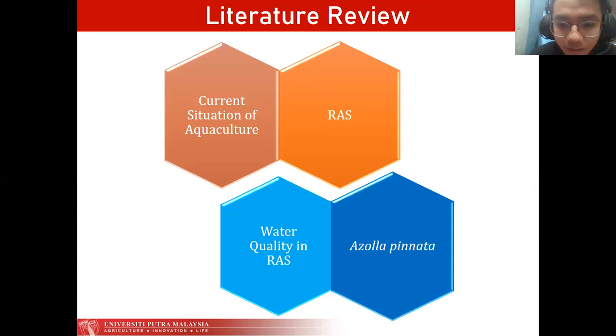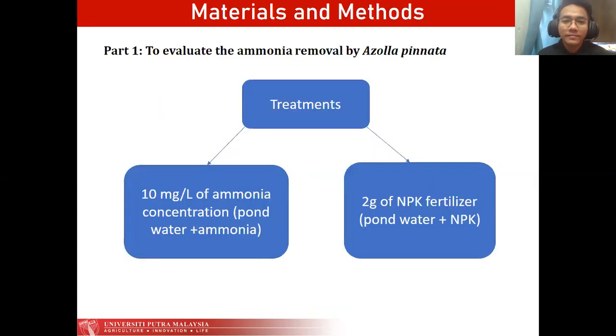For the Azolla pinnata, Azolla is a species of fern that floats on the water. It is known as a green gold mine as it has many utilizations, for example as a water purifier. For materials and methods, part 1, Azolla pinnata will be cultured in a plastic basin using pond water. The experiment has two types of treatment: the first treatment is 10 mg of ammonia concentration, pond water plus ammonia, and the second treatment is 2 gram of NPK fertilizer, pond water plus NPK.